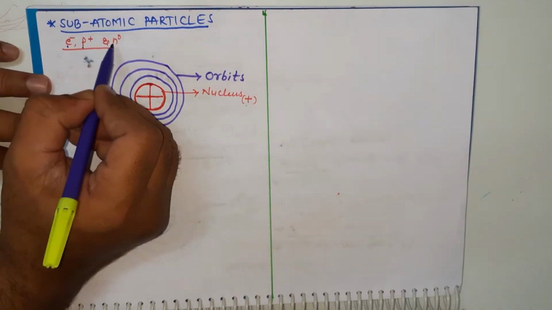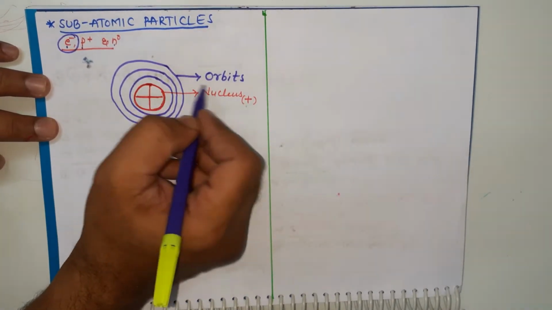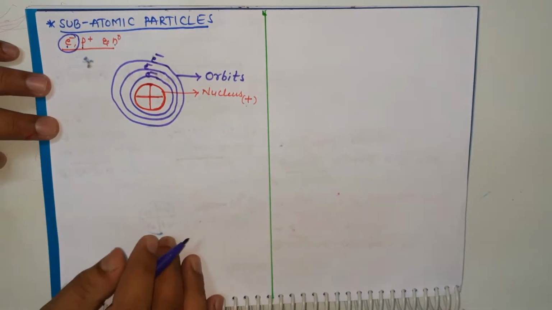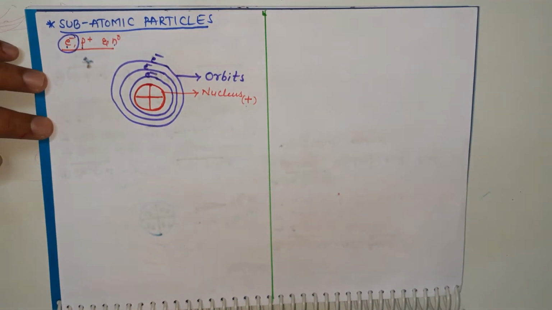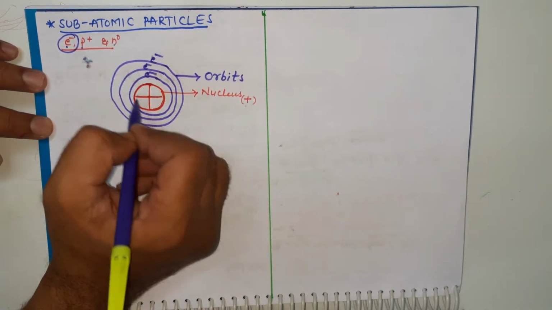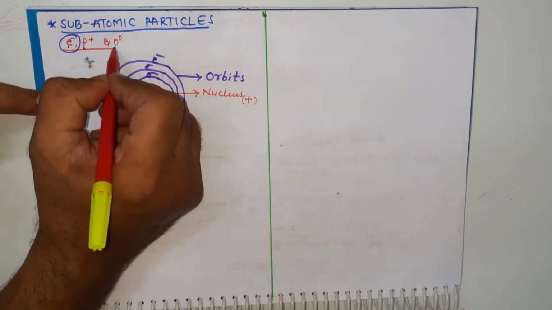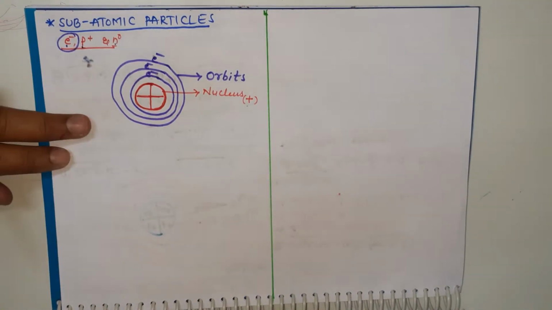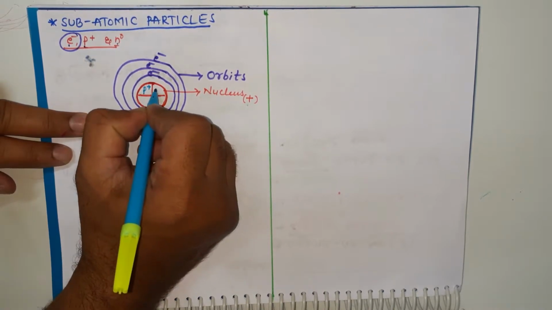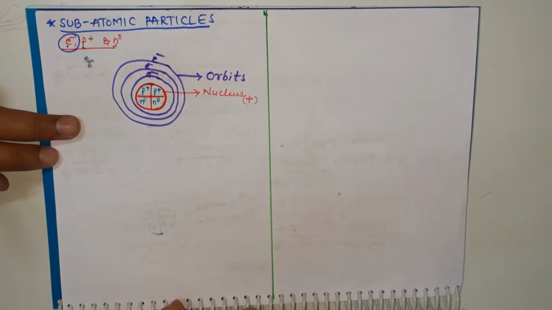What are the subatomic particles present in an atom? Electrons, protons, neutrons. The first one, electrons, are present in the orbits. They are rotating around the nucleus. The remaining two subatomic particles, that is protons and neutrons, are present in the nucleus.